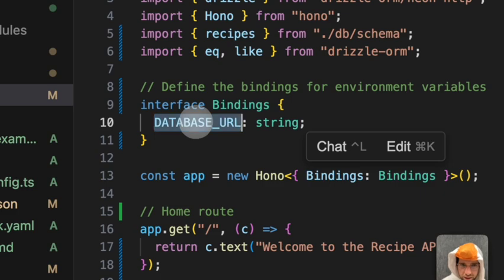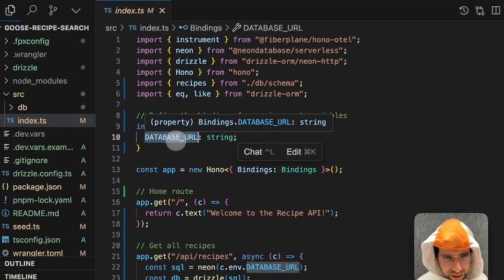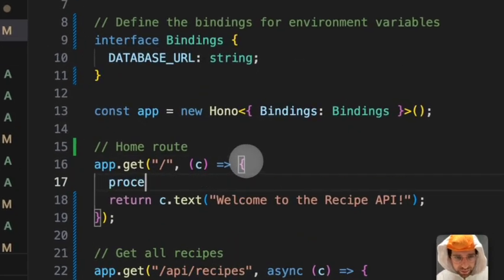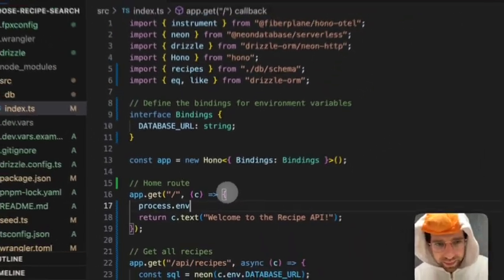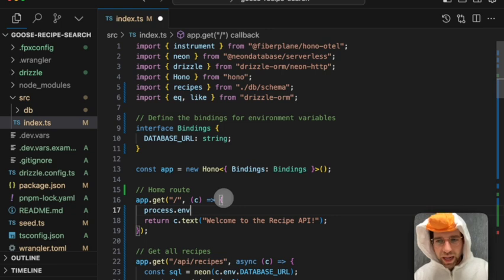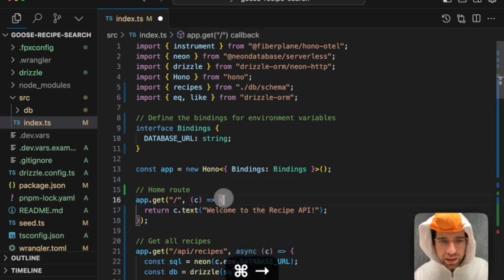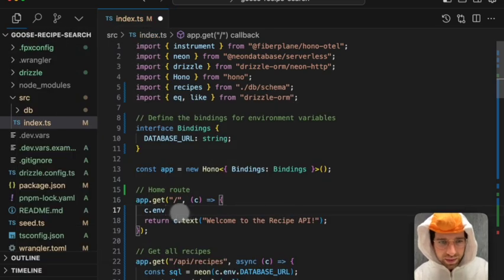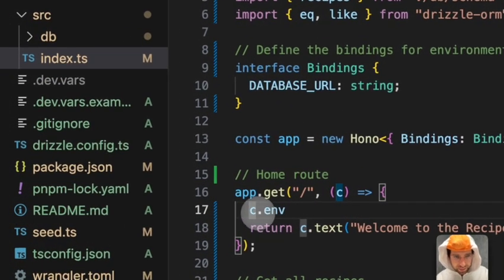in your environment, you have a database URL. And that's important because in a Cloudflare worker, which this is, you don't have your typical process.env, which you normally have in a Node application or an Express.js application. Instead, you always access your environment variables on this thing called c.env, where the c is your context.